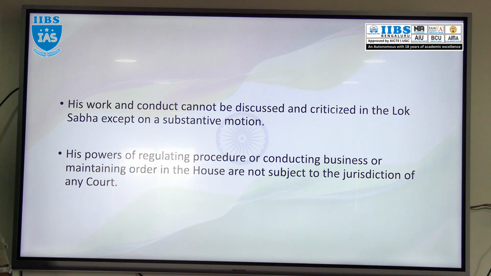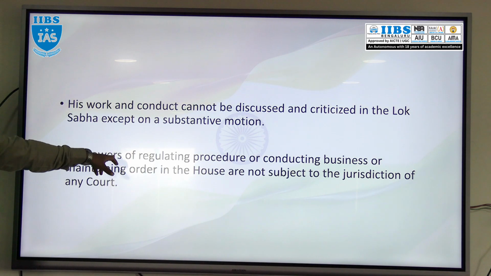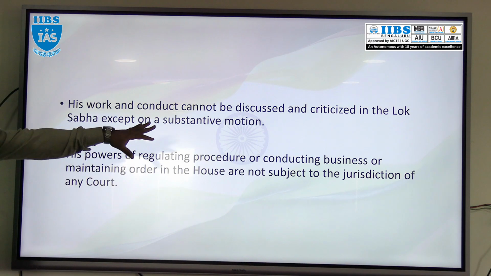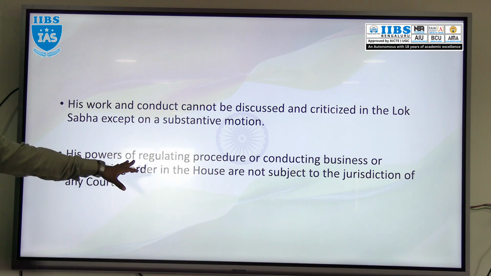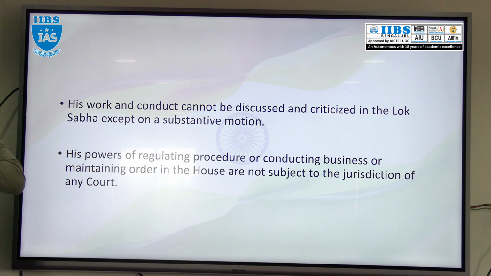Then his work and conduct cannot be discussed and cannot be criticized except on substantive motions. That also we will discuss in the coming classes. So in short, his work and conduct cannot be discussed or criticized. Right. And his power of regulating procedure, conducting business or maintaining order in the Lok Sabha is not subject to the jurisdiction of any court of law.